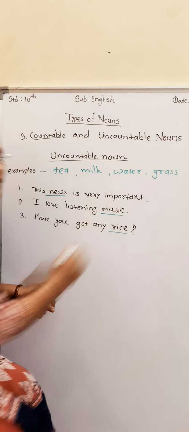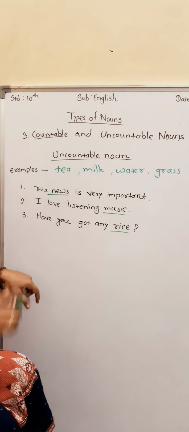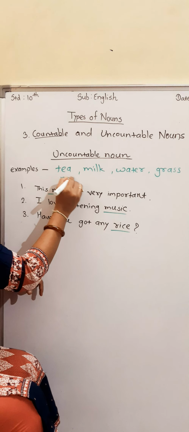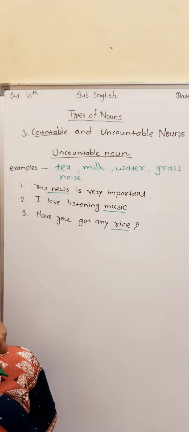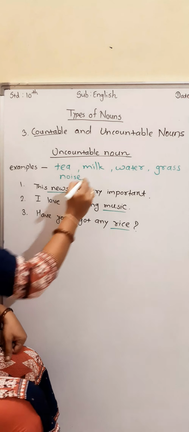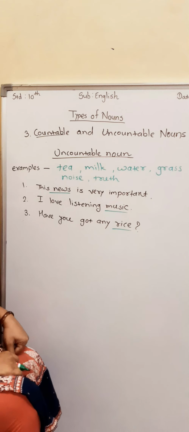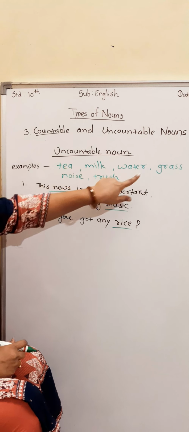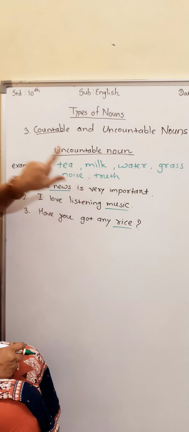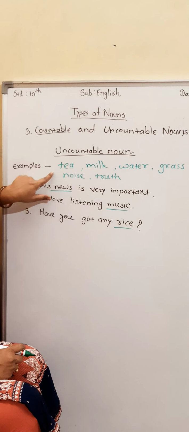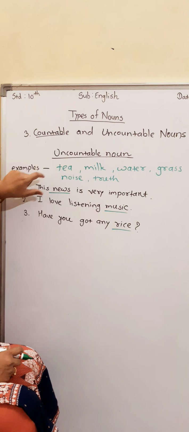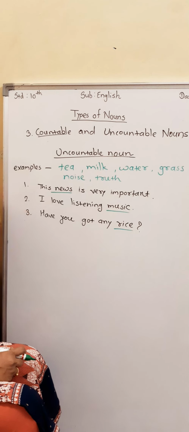Grass, uncountable. Noise, uncountable. Truth, uncountable. These words are there which we can't make plural, and we can't count it. So that's why it is uncountable.